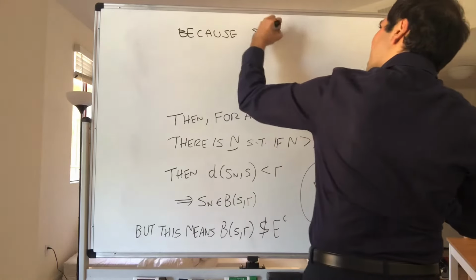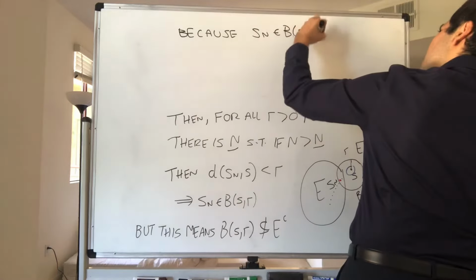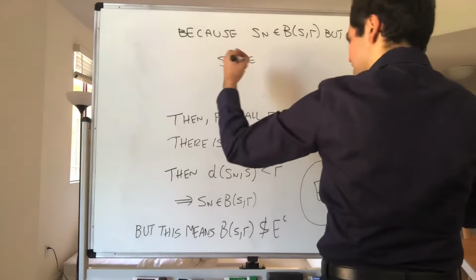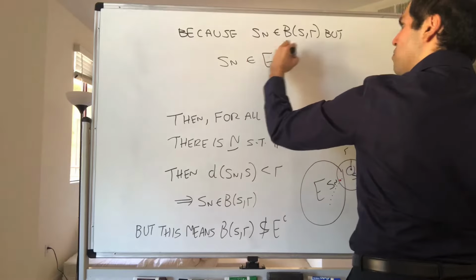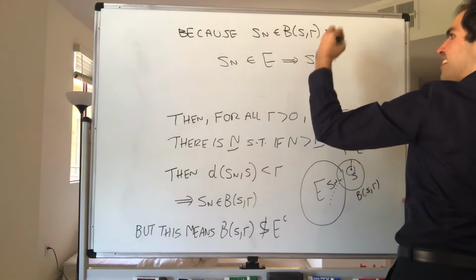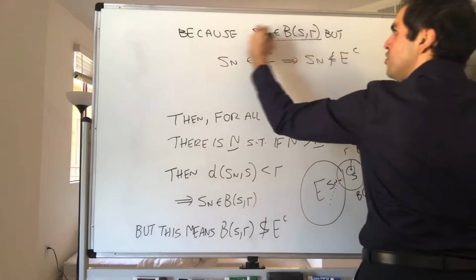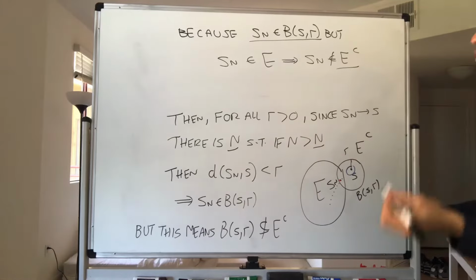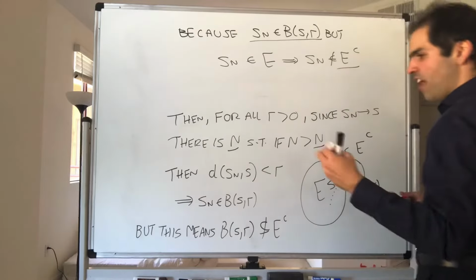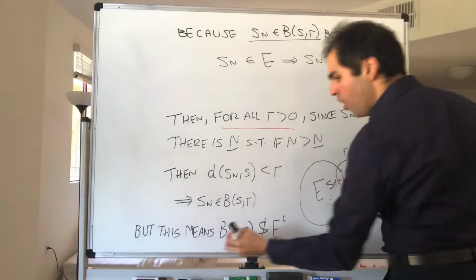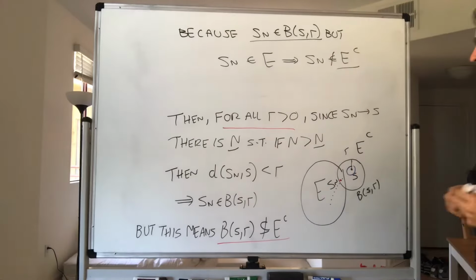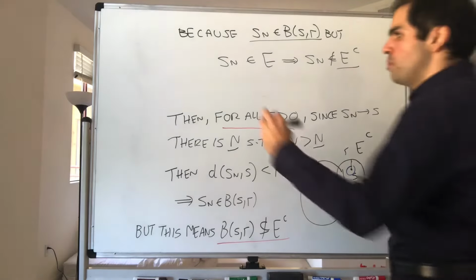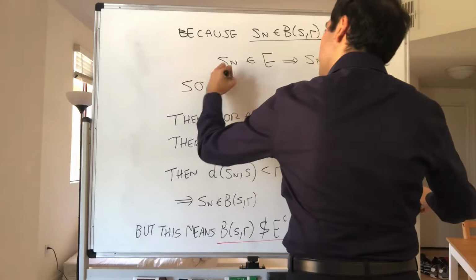We know for large N, Sn is in BSR, but Sn is in E. So the point is Sn is not in not E. You see, so we found an element in BSR that is not in your set. And then we are done because remember, we found S such that for all R, this ball is never inside E complement. It must always intersect some element in E. So the point is, E complement is not open.